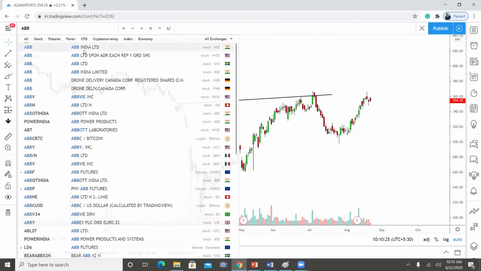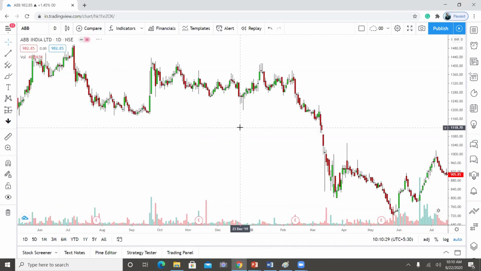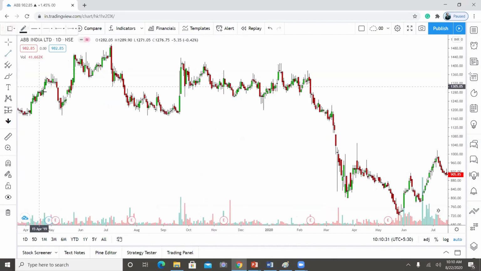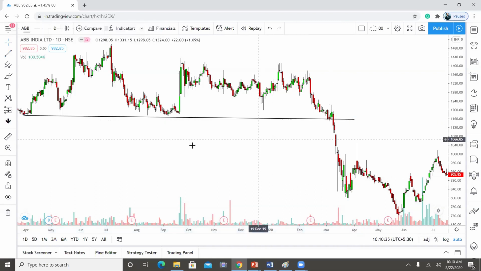Go for ABB. If you look at ABB, we can draw a trend line like this. So this is a valid support trend line. Can you see here? Price accepted. There is no rejection, right? Price didn't go above the support trend line. This is a clear case of acceptance. So see what happened after price acceptance. We'll go for one more example.